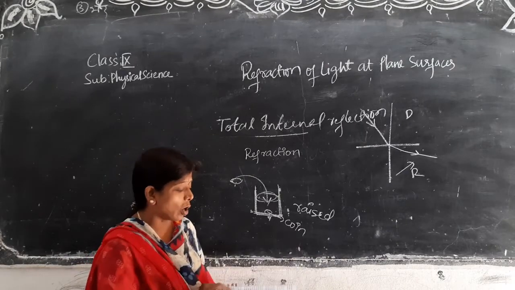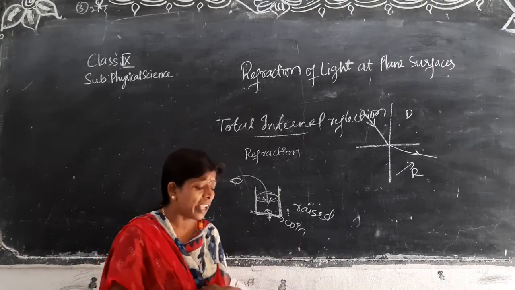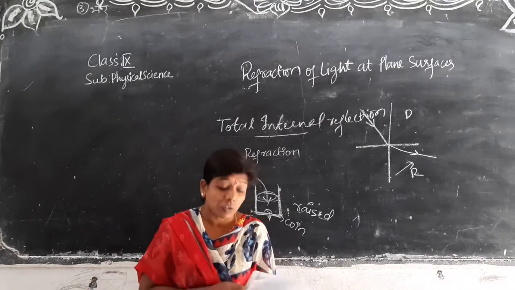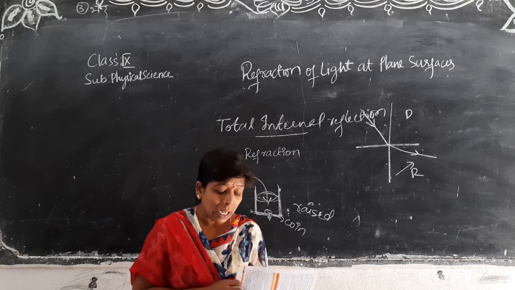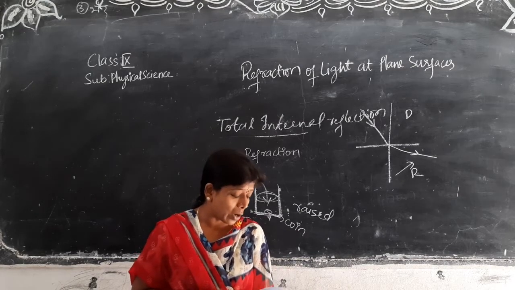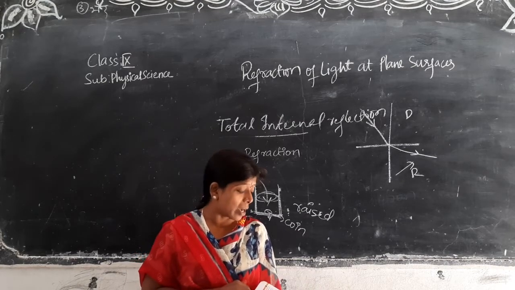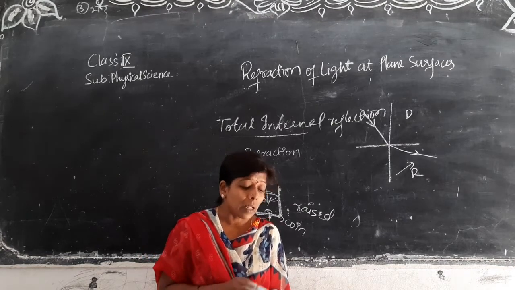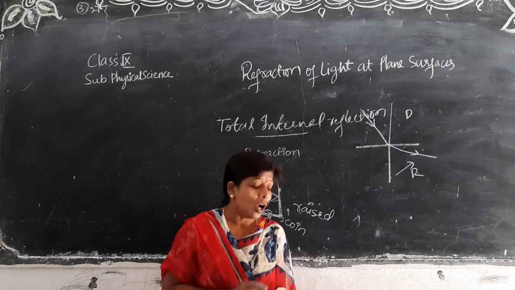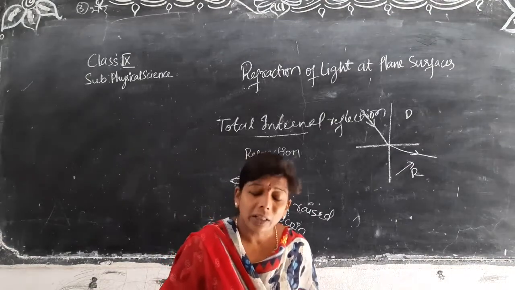Still we have what else? See, I am just revising the topic. We will be going on with all the next topics. In the next lesson we are going to continue with rarer medium, and we have seen lateral shift. All of you are getting what I am saying. Thank you.